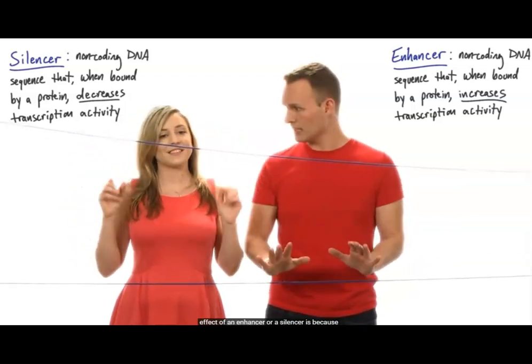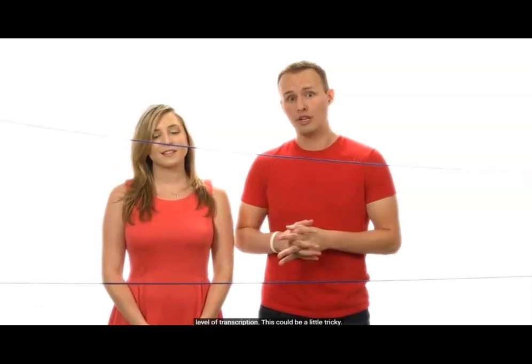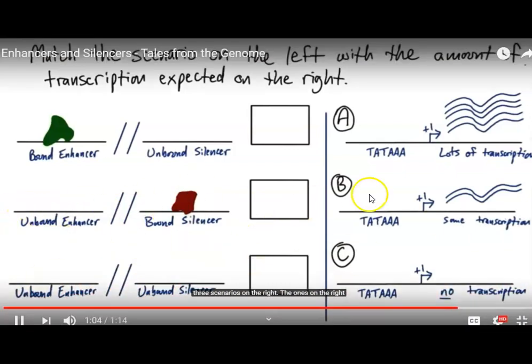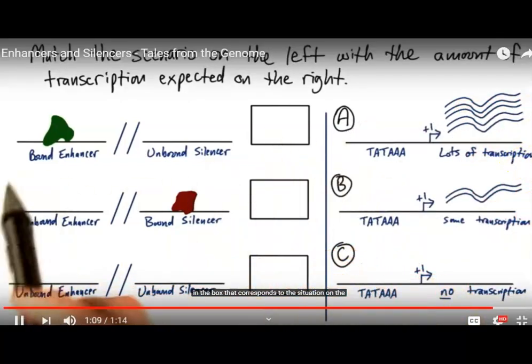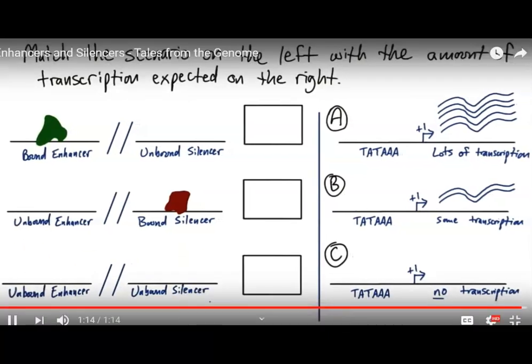Now, if we know that the effect of an enhancer or a silencer is because of whether or not the protein is bound or not, I want you to look at the following scenarios and tell me which scenario matches with which level of transcription. This could be a little tricky, so focus on each picture and see if you can match which ones belong to each other. Match the scenario on the left with the amount of transcription expected on the right. There are 3 scenarios here on the left, 3 scenarios on the right. The ones on the right are lettered A, B, and C. Just put the letter in the box that corresponds to the situation on the left where you'd expect that situation to be a match.